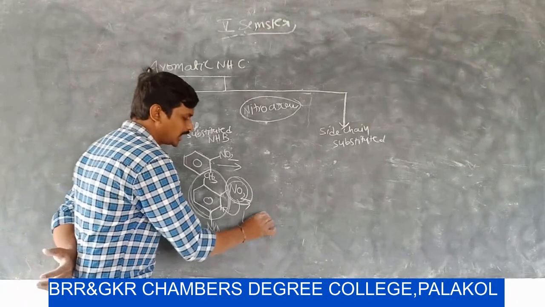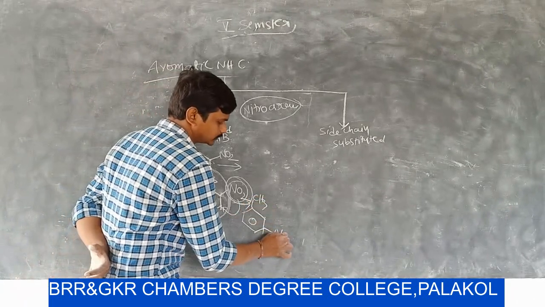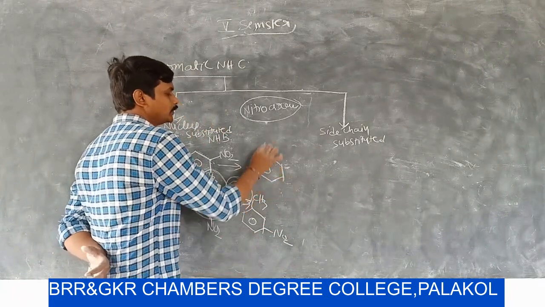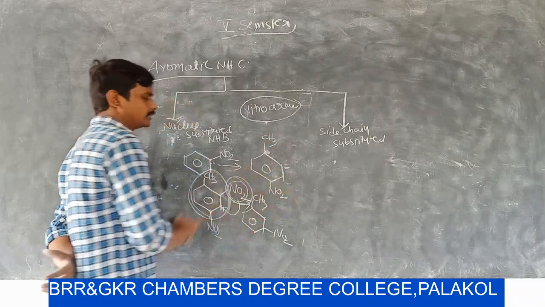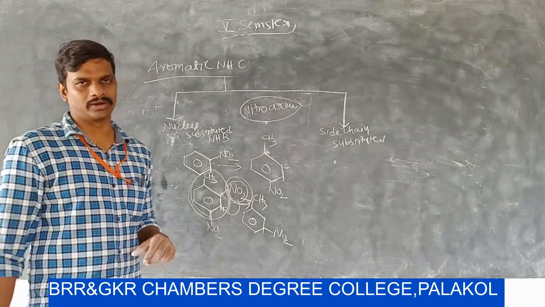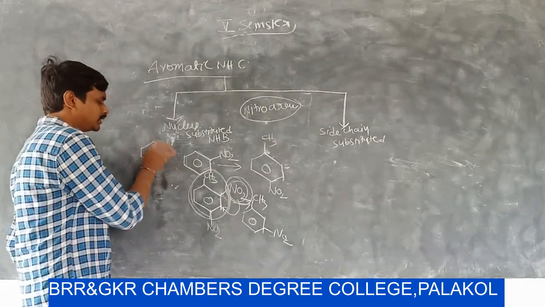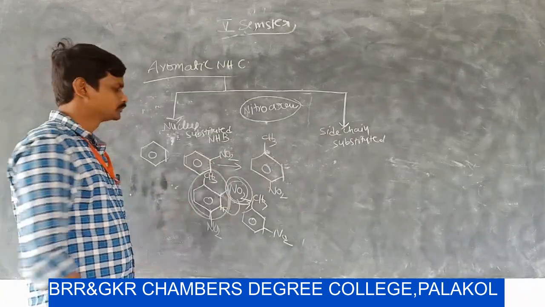So these are all examples of nucleus substituted aromatic nitrohydrocarbons. In all these molecules, benzene has only one NO2.